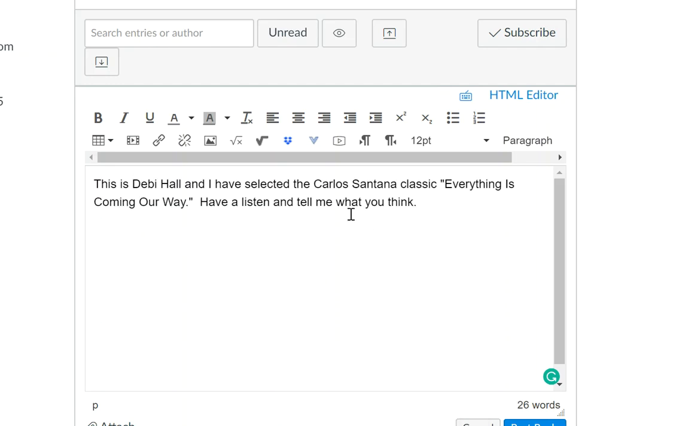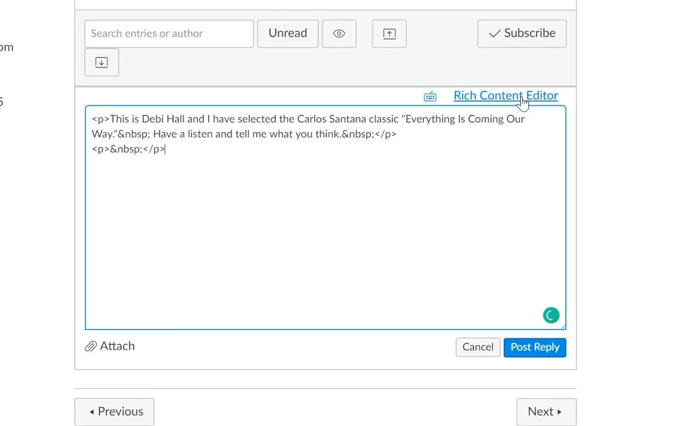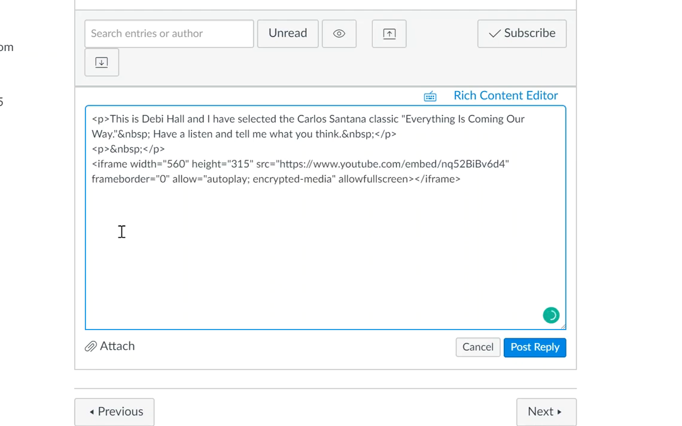So I started with a brief introduction and I've invited my fellow students to listen to my selection. Now I click that HTML editor, I come down and I'm going to paste that code in there. And as you can see, when I paste that code in there, this image is huge. So I'm going to change the height and width and I'm going to cut that in half.